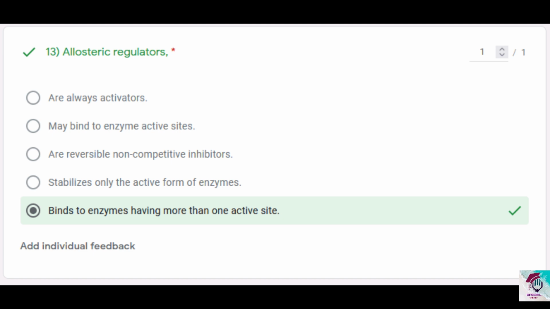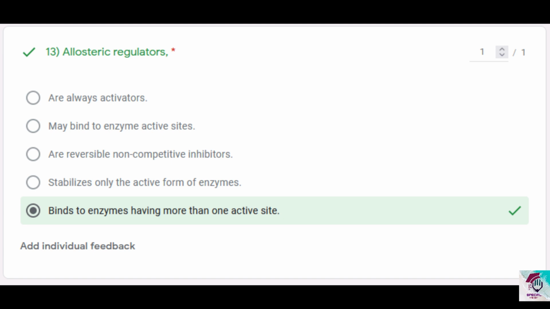Then option 2, may bind to enzyme active sites. Now allosteric regulators always bind to a location elsewhere than the enzyme active site, and you call this location the allosteric binding site. That means allosteric site, or you can say regulatory site. So it is not going to bind to the enzyme active site, so may bind to enzyme active site is incorrect.